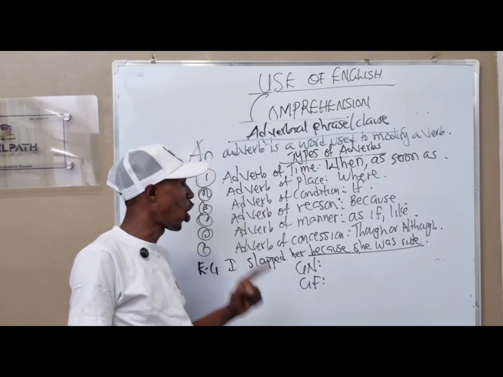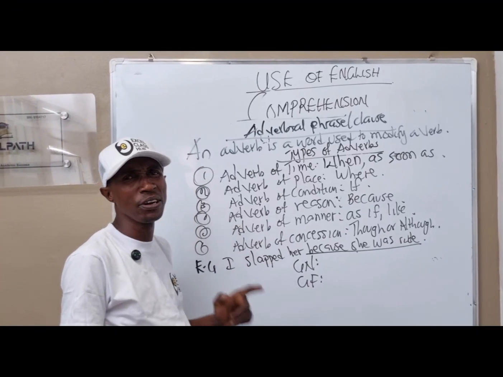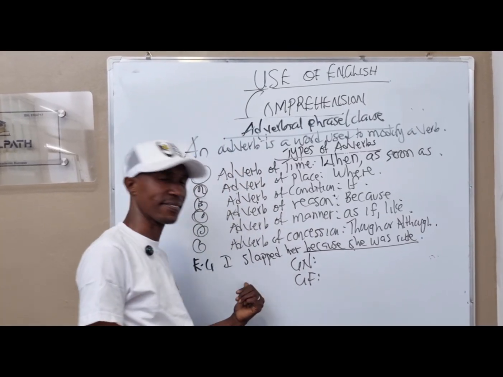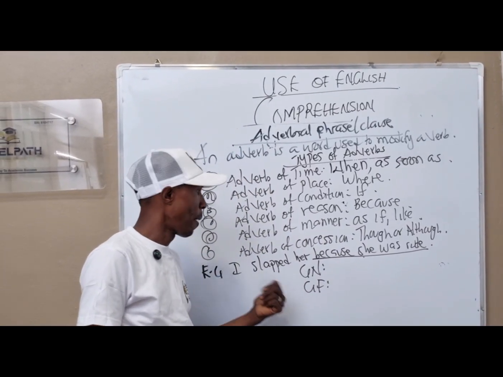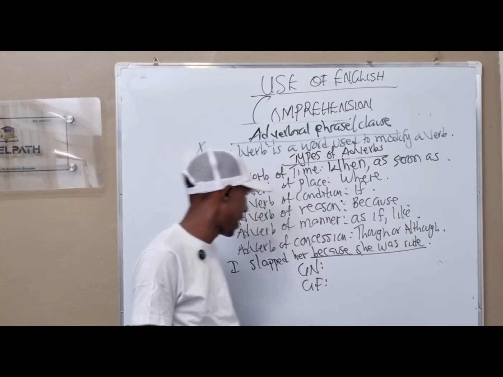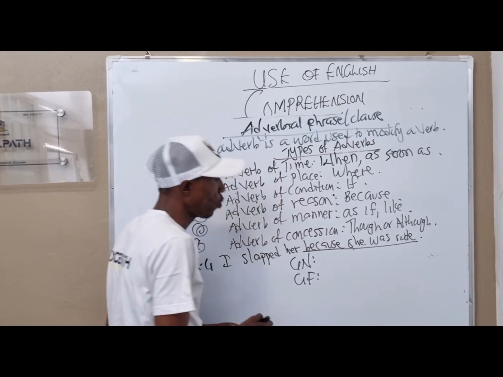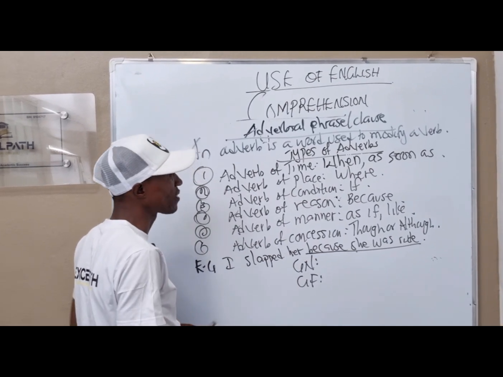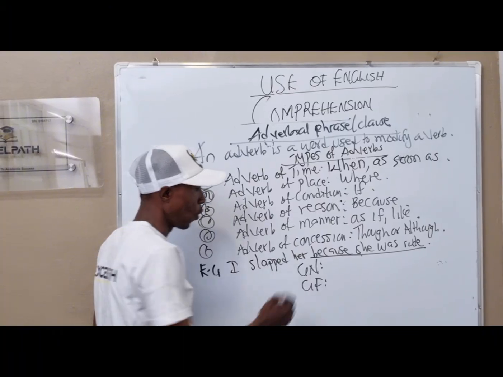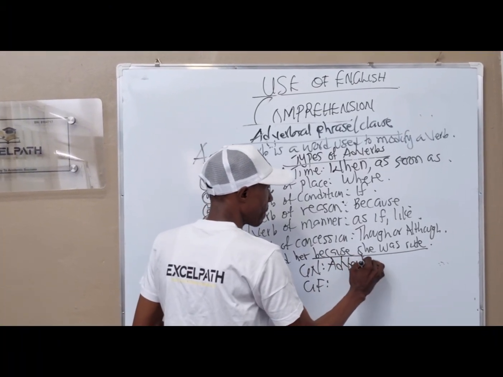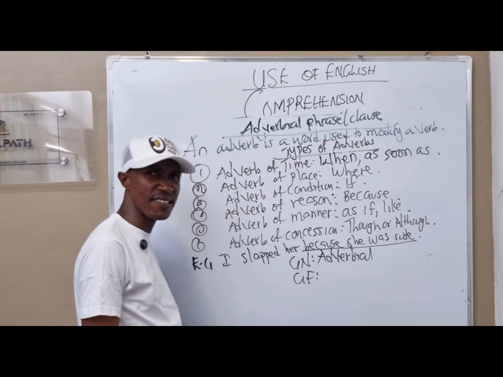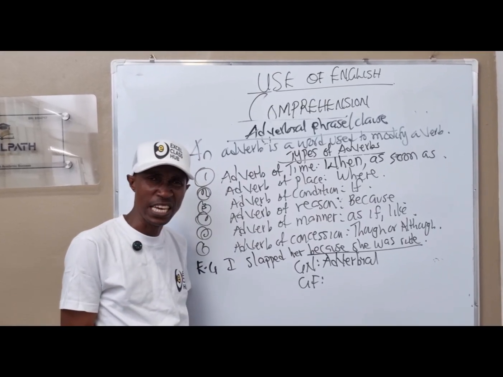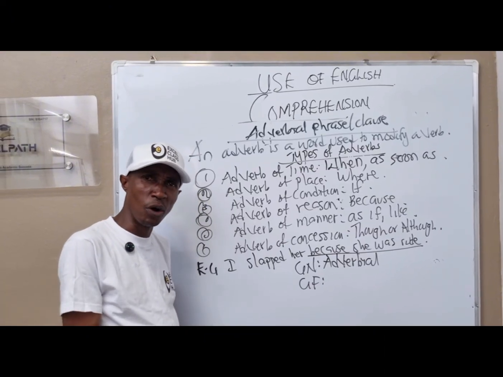Don't forget, the job of an adverb is to modify a verb. Because she was rude, what happened? Slapped. Slapped is the verb. Because she was rude, what was done to her? Slapped. So, because she was rude, then you look at because. What pointer is because? Because is a pointer of what? Adverb of reason. So, from here, you write adverbial. Now, you need to identify, is it a phrase? Is it a clause? That is the only area you need to focus on.